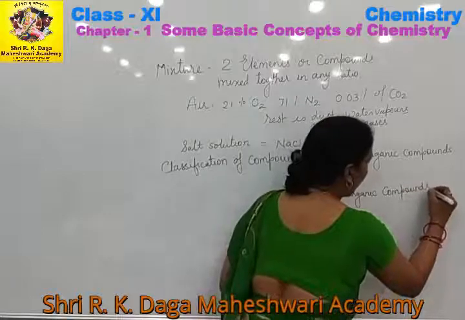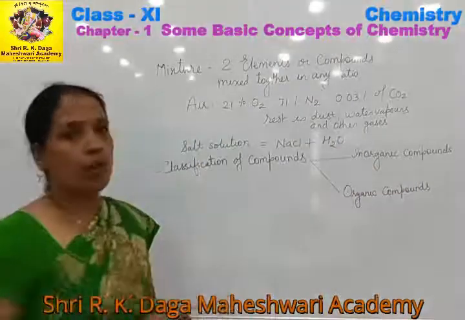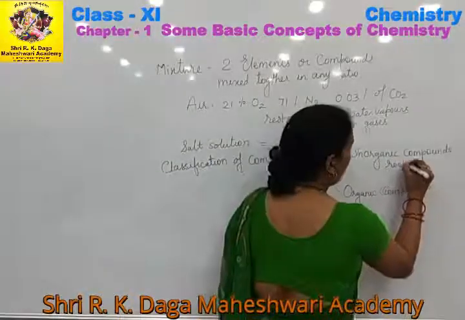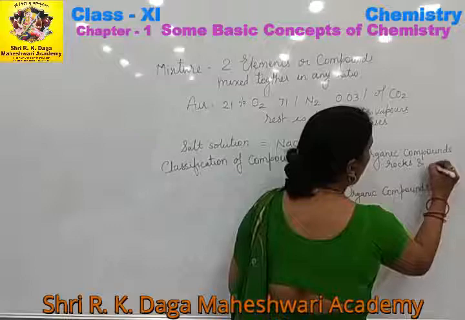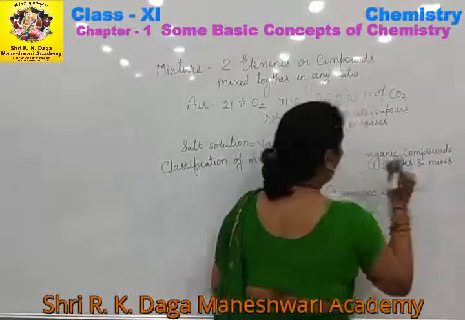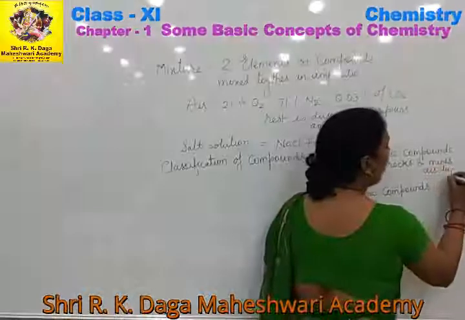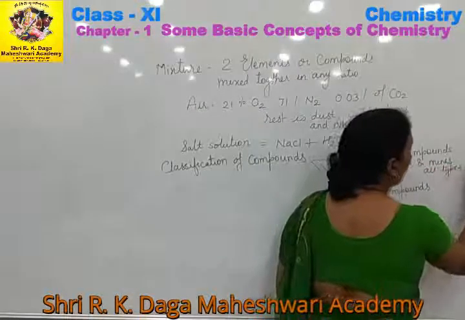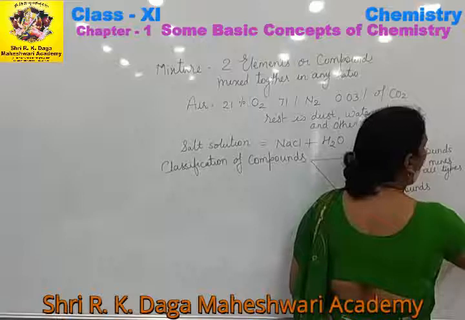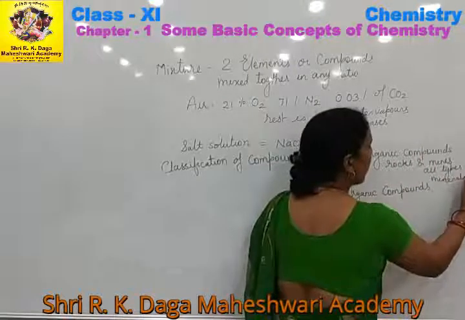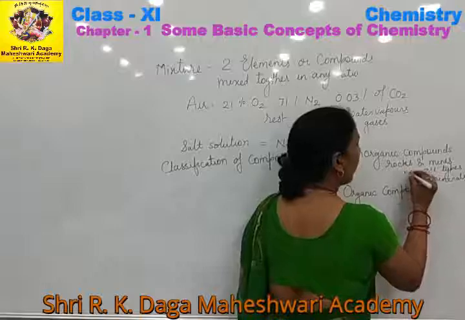Now what do you mean by inorganic compounds? Those compounds which are obtained from rocks and mines, they are known as inorganic compounds. For example, all types of minerals. These are the examples of the inorganic compounds.